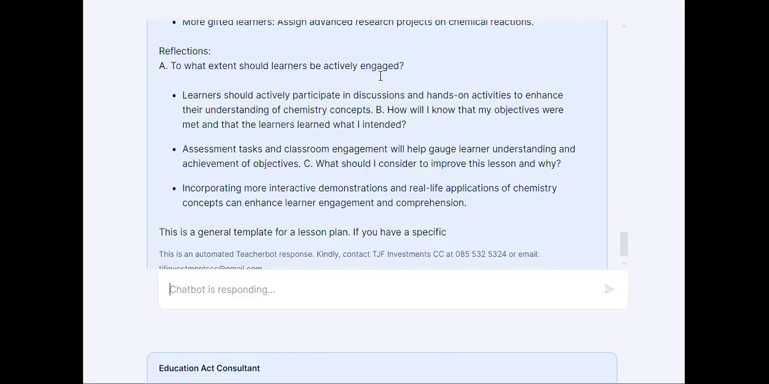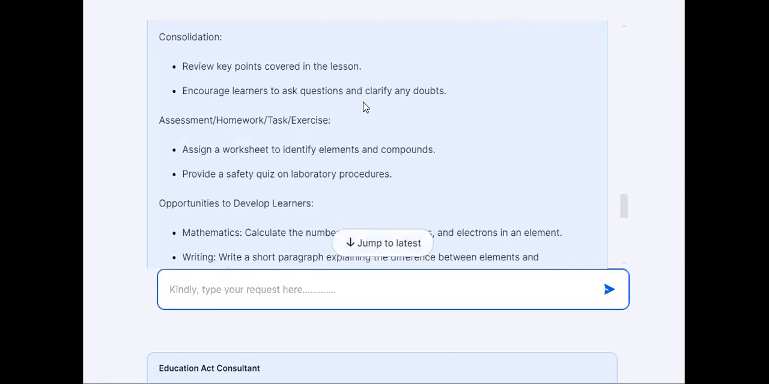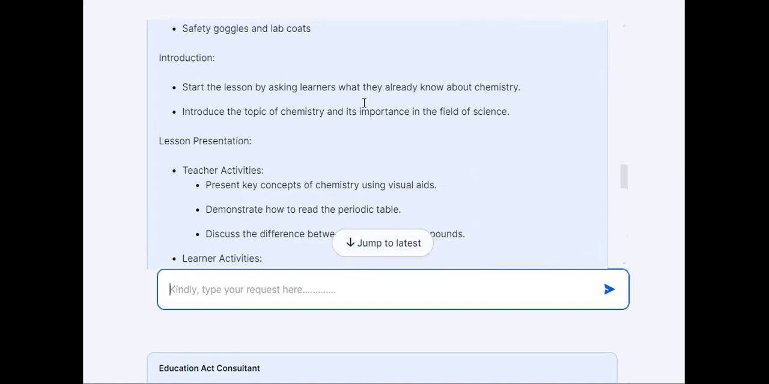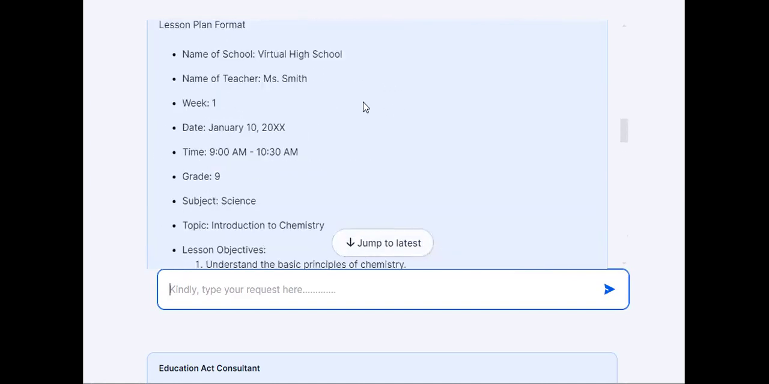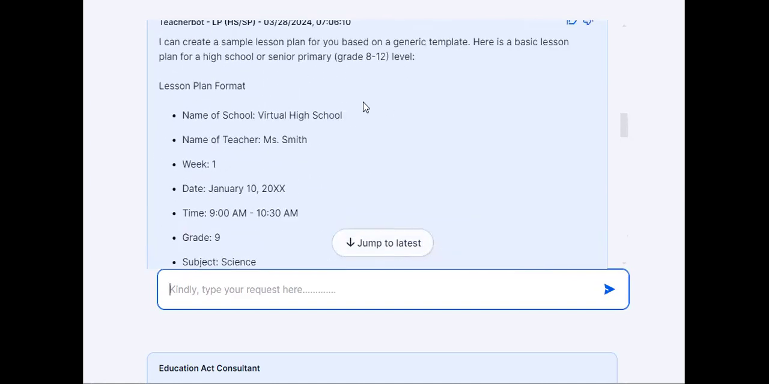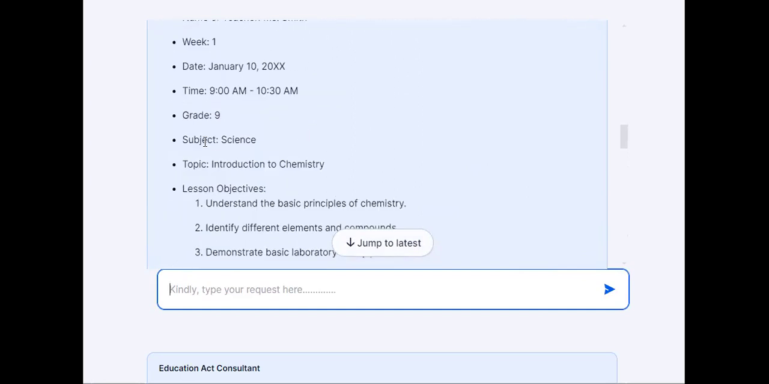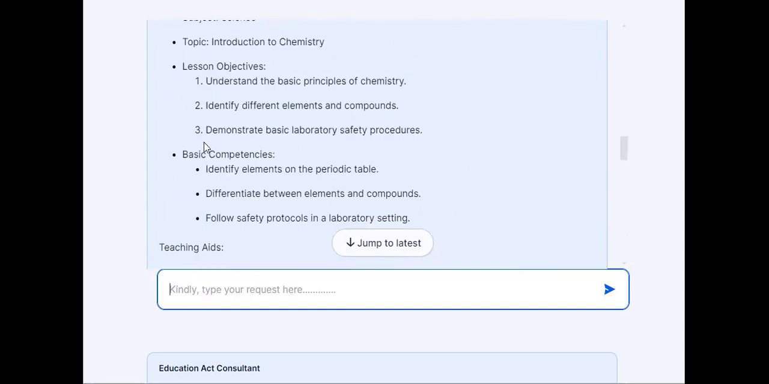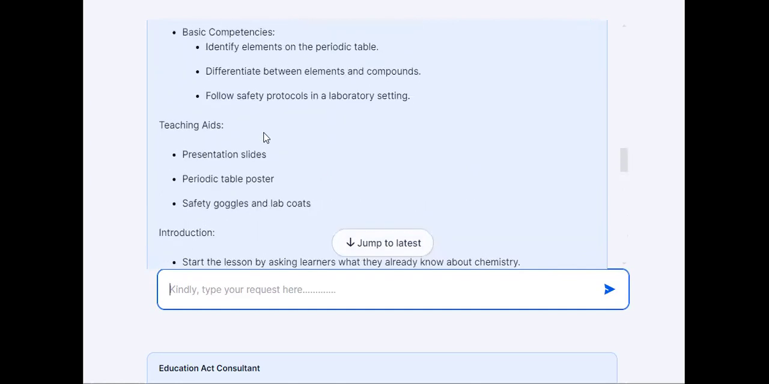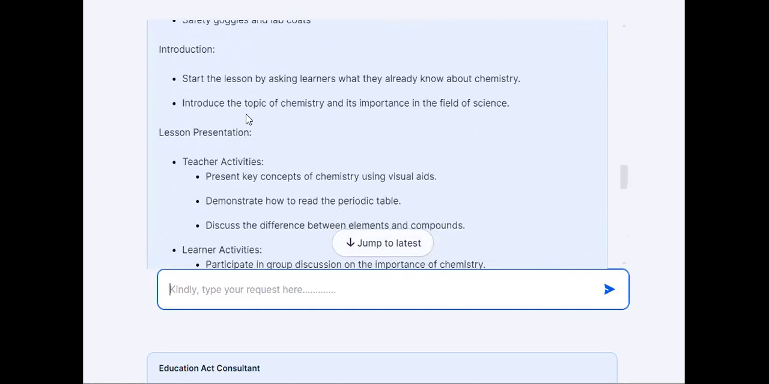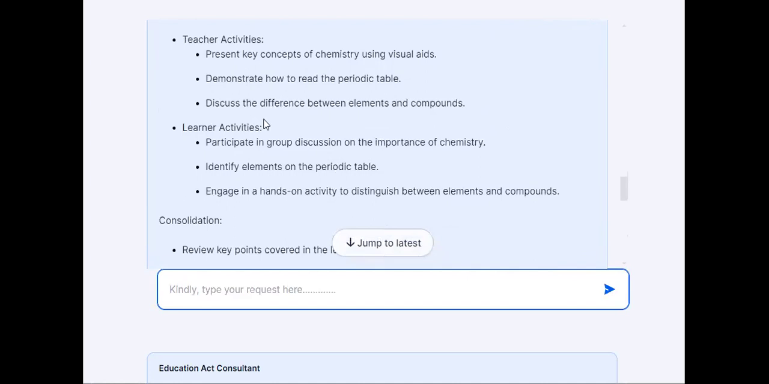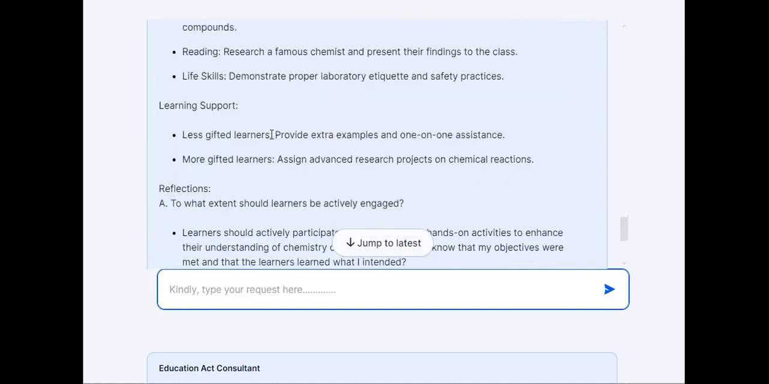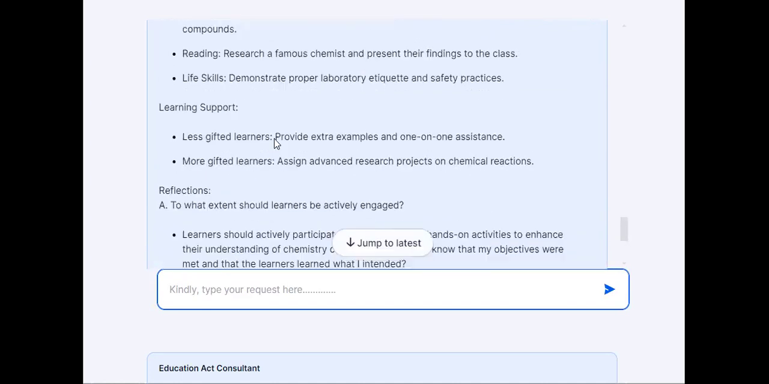Okay, and this is the format that we use in the high school and senior primary. So it has created that lesson plan in that format. It has given itself the grade and so on, because we have not provided any input for our specific context. So this is just a sample that I let it create, and the teaching aids it provided, the introduction, the lesson, the teacher activities, and everything is there.